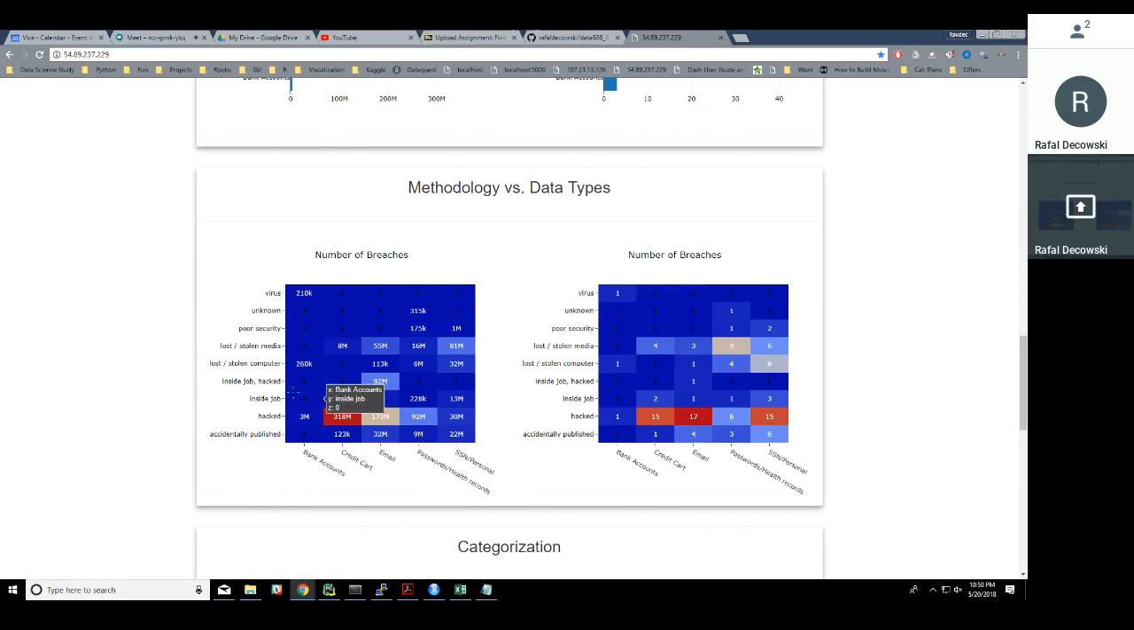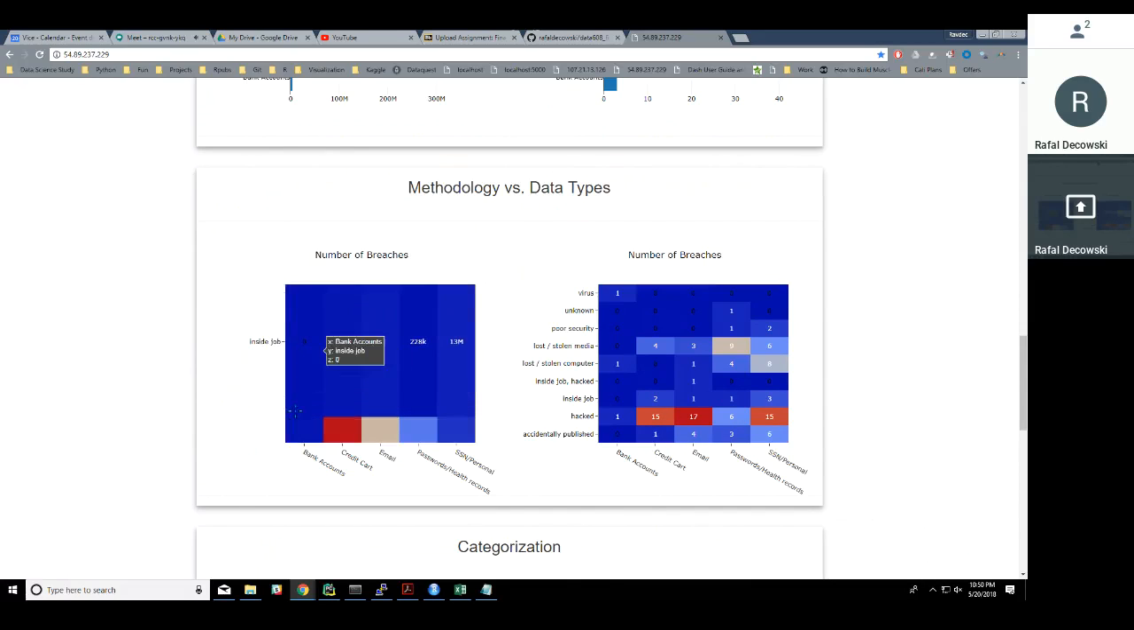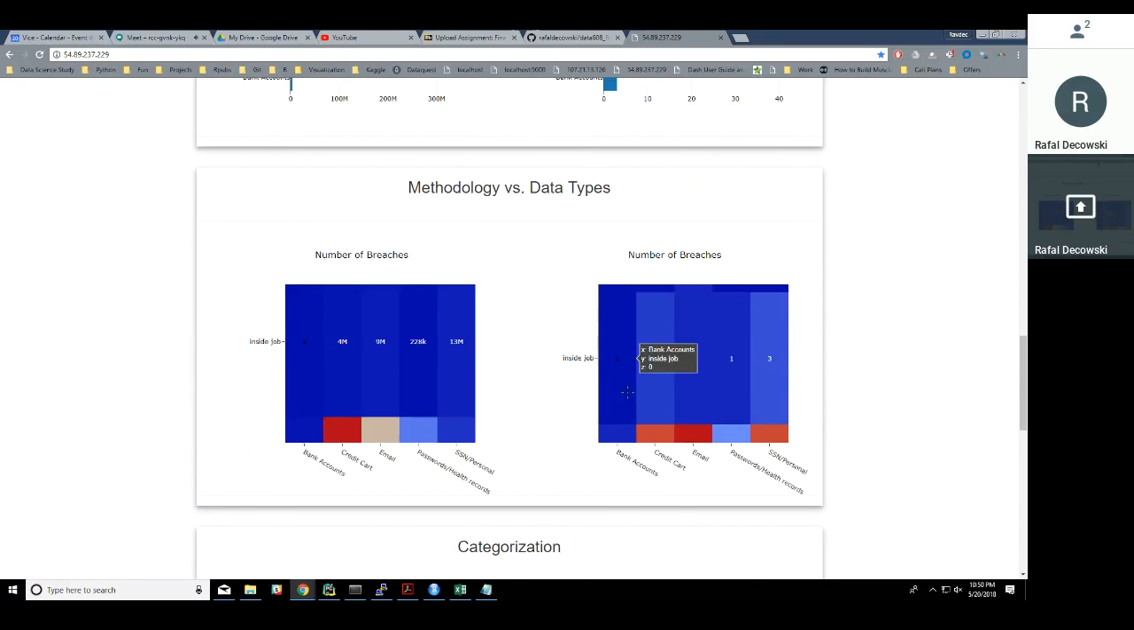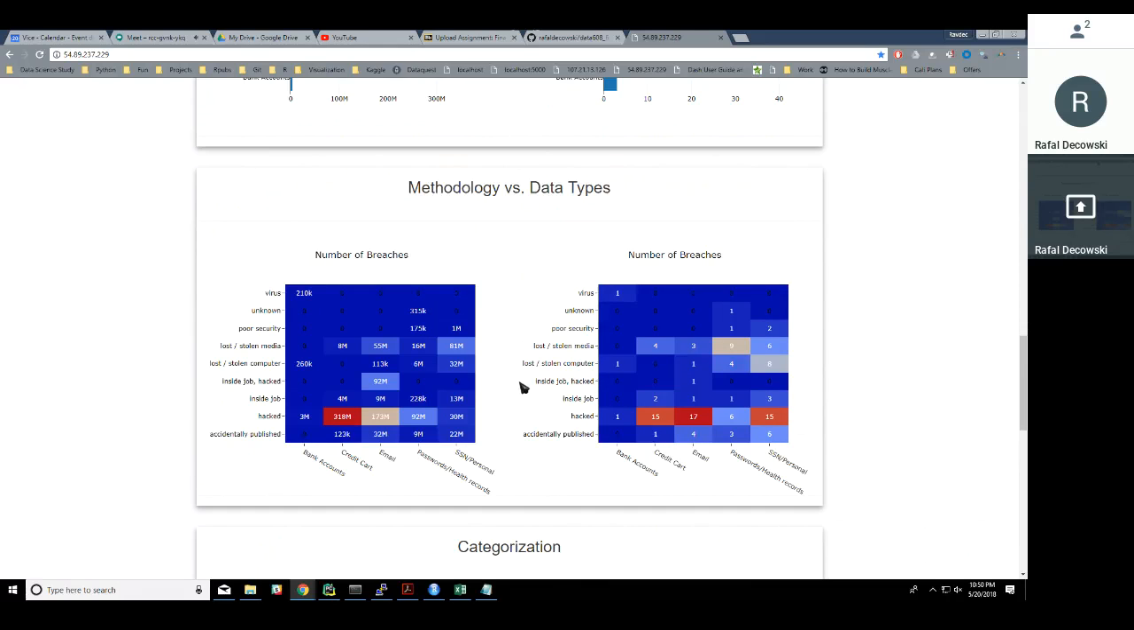One thing I found interesting is the inside job. If we can zoom in a little bit just to focus, we have 3 inside jobs targeting Social Security or credit card information. And we can see that it was successful. They stole over 13 million Social Security or personal information records, or 4 million credit card records.